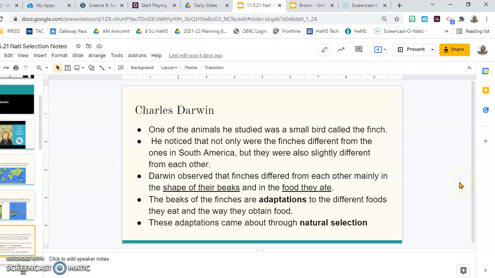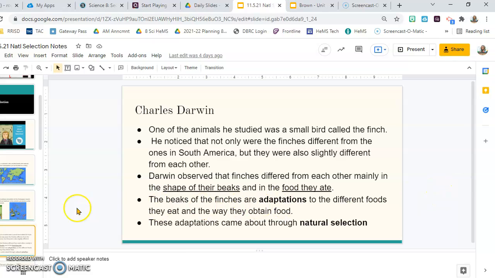So one of the animals Charles Darwin studied was a small bird called a finch. He noticed that not only were the finches different from the ones in South America, but they were slightly different from each other. He observed that their finches differed from each other mainly in the shape of their beaks and the food they ate. The beaks of the finches are adaptations to the different foods they eat and the way they obtain food. These adaptations came about through natural selection.